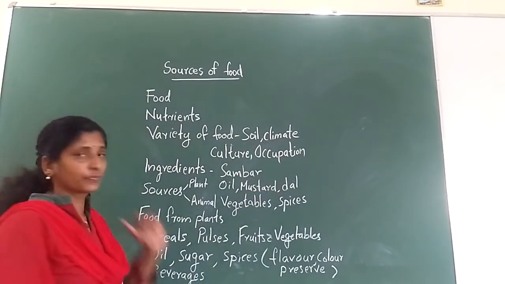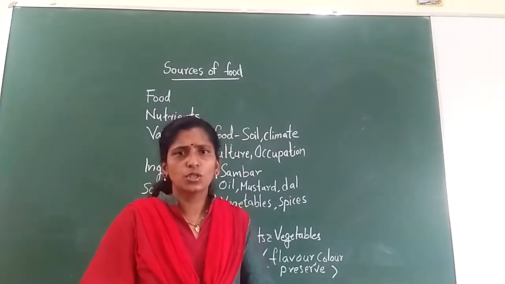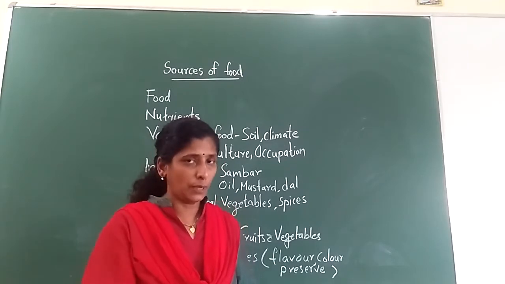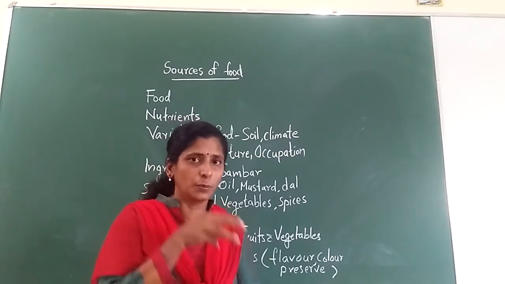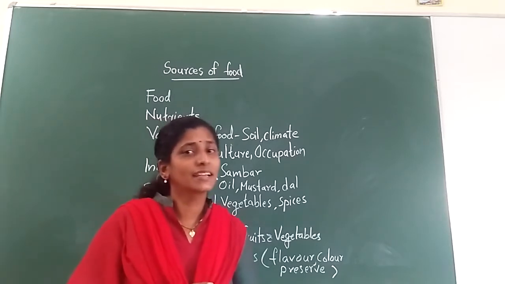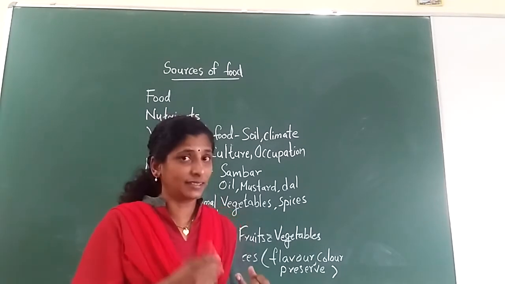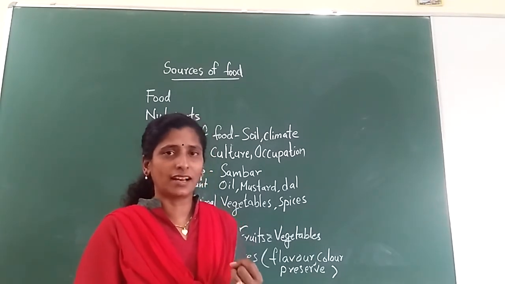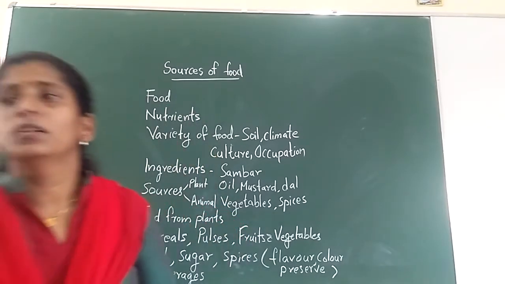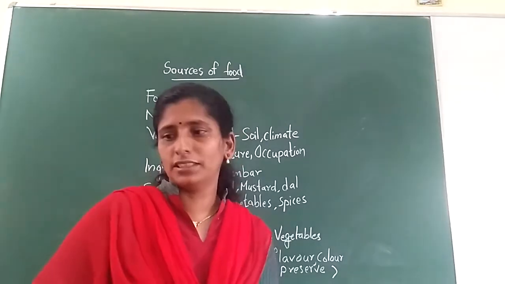And next one is ingredients. Suppose I had one idli in the morning. Okay. So do you know what the ingredients are? Ingredients are nothing but the items I am using to make a food. That is called the ingredients. Today I had idli. So what may be the ingredients to make idli? Yeah, what is that? Main ingredient is what? Rice. And with the rice, I will add some dal. It's called urad dal. Let me show you. So this one is called urad dal. I will show you urad dal after the class.